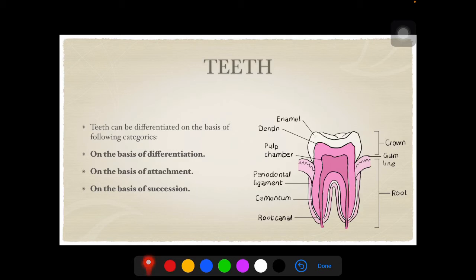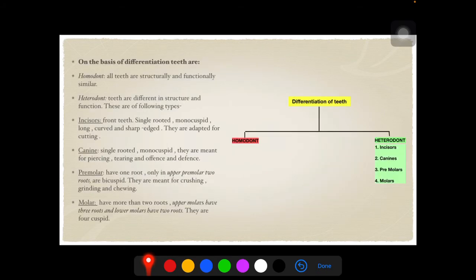Talking about the teeth, it is an important organ used for mastication of the food. So teeth can be differentiated on the basis of the following categories: on the basis of differentiation, on the basis of their attachment to the bone, on the basis of the succession. So on the basis of the differentiation of teeth, it is broadly divided into 2 main categories, the homodont and the heterodont.